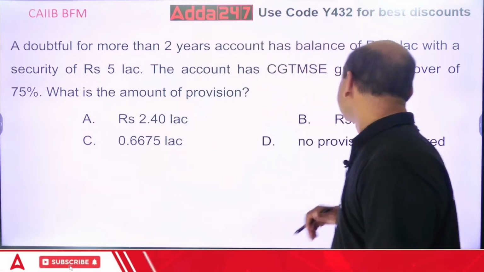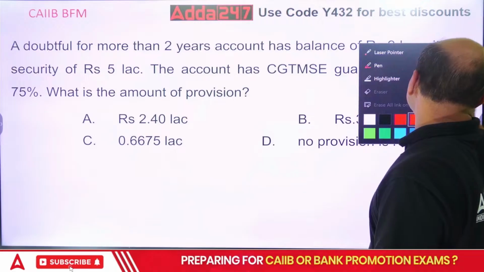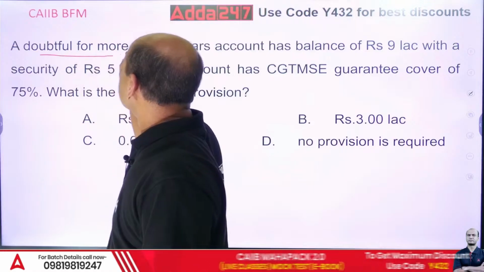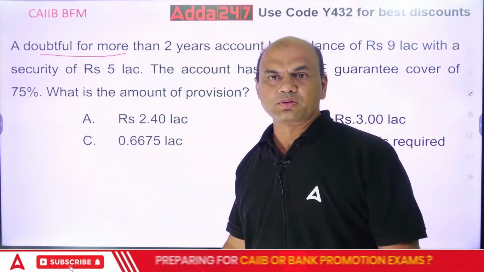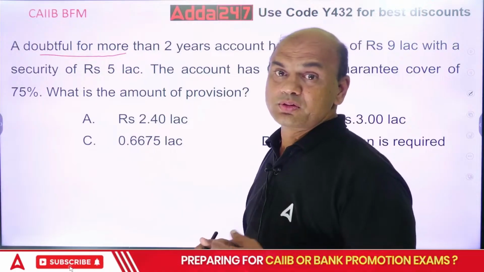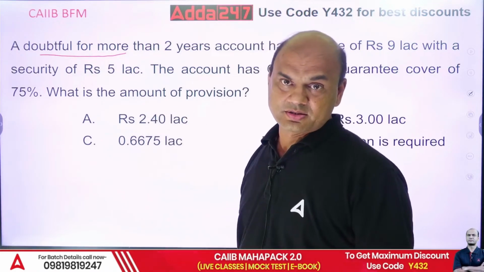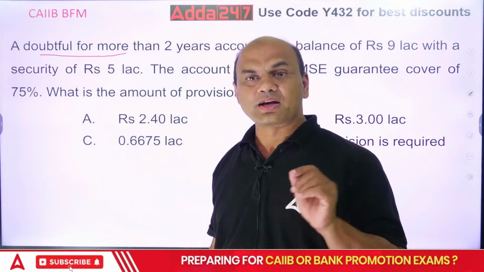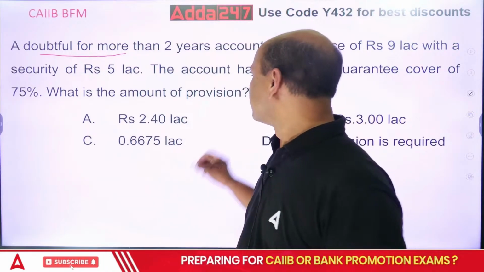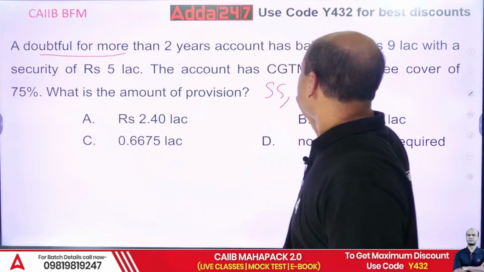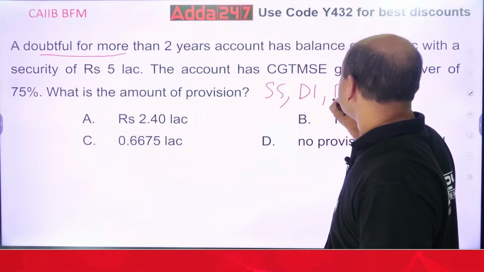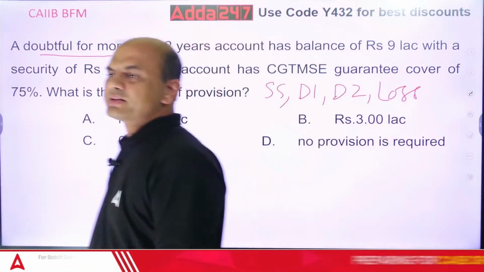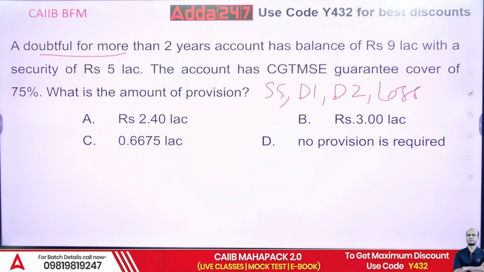I'll show you. We'll first solve this. What is it? Doubtful for more than 2 years. It's a doubtful loan. So what is the provisioning for a doubtful loan, and that also for more than 2 years? It will come under the D2 category, doubtful 2. The general classification is substandard, D1, D2 and loss.